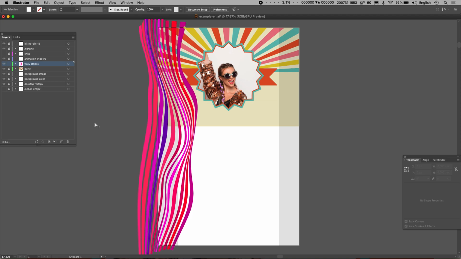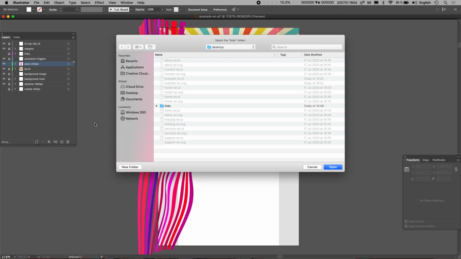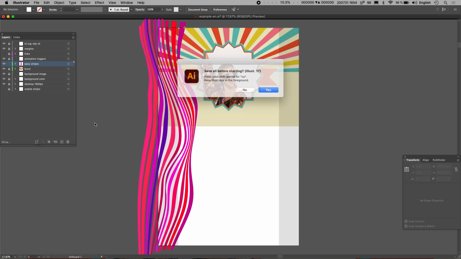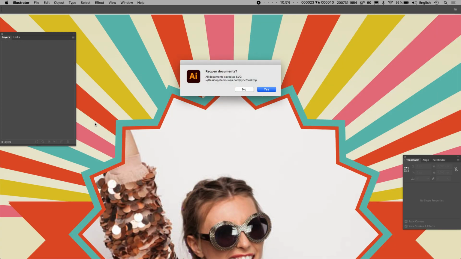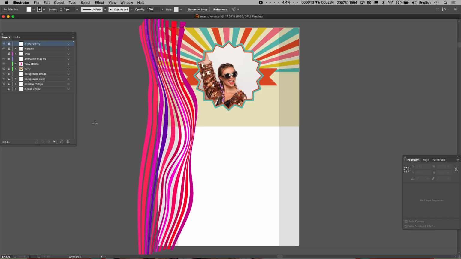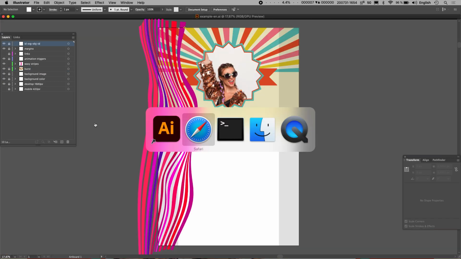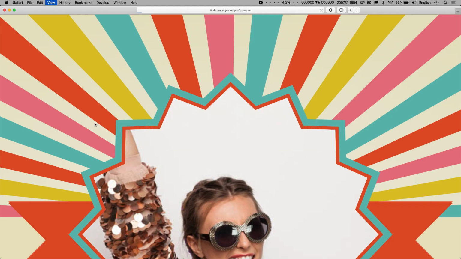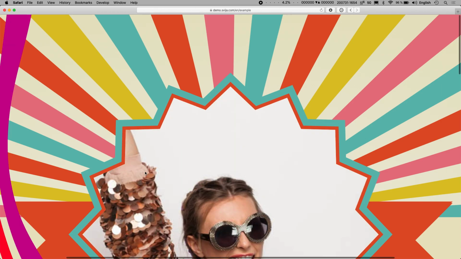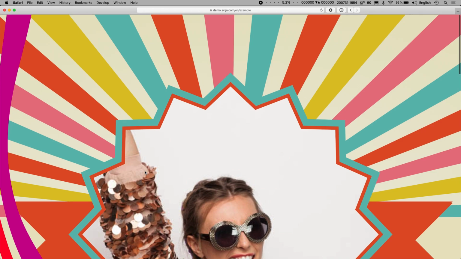Now I'm going to save it again using Command F1. Links, press return, save before starting, reopen. And then we're going to go see if the change has taken effect. And there are our wavy lines on the side of the page. It looks nice.